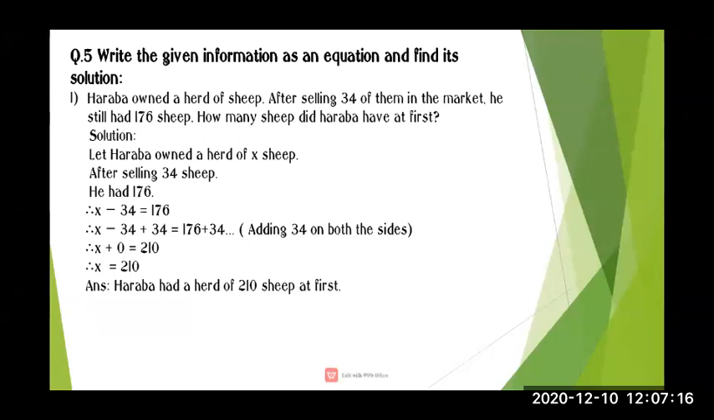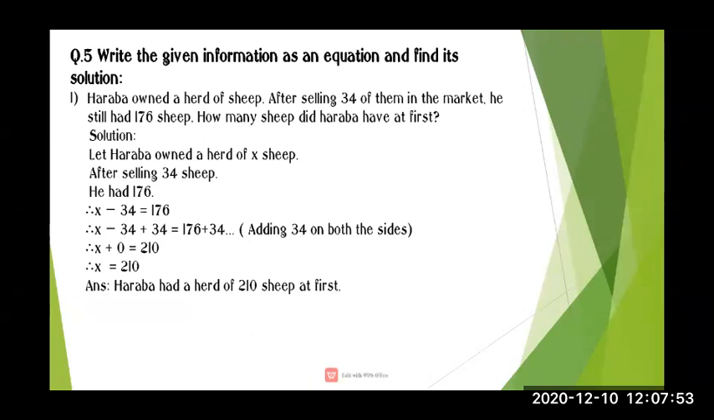Now what you have to find? You have to find how many sheep he had before he sold 34. Here first we have to write the solution also. Now here we will assume. Let Harappa own a herd of X sheep. We don't know how many sheep he had, so we will assume that he had X sheep.